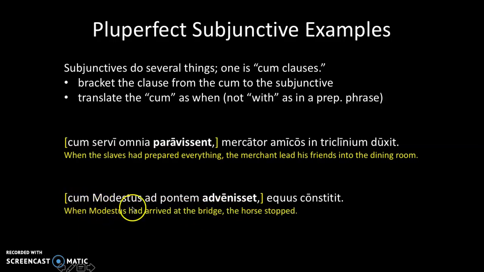When Modestus had arrived at the bridge, the horse stopped. Now, because the pluperfect is indicating something that happened before the main verb, you can translate it as after. So after the slaves had prepared everything, the merchant led the friends into the dining room. Or after Modestus had arrived at the bridge, the horse stopped.